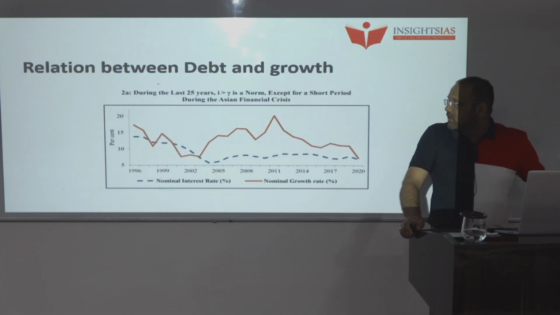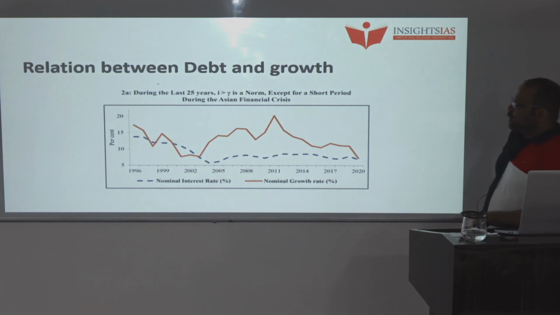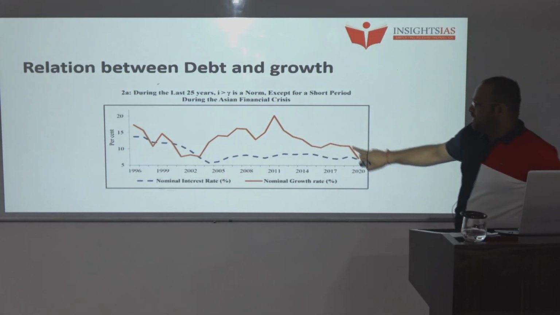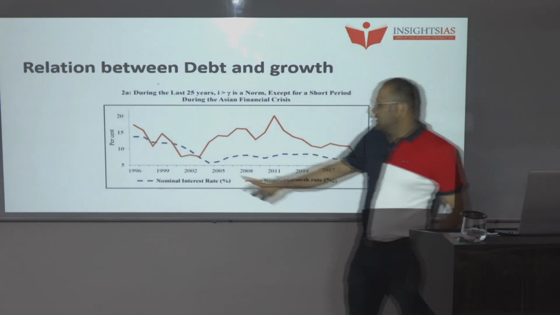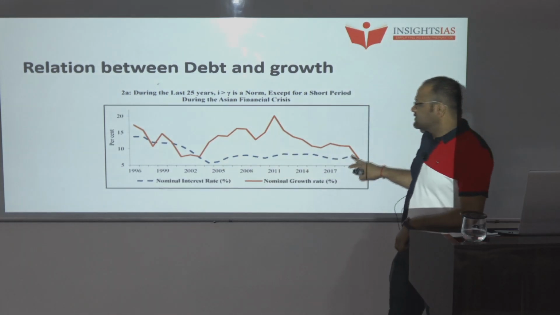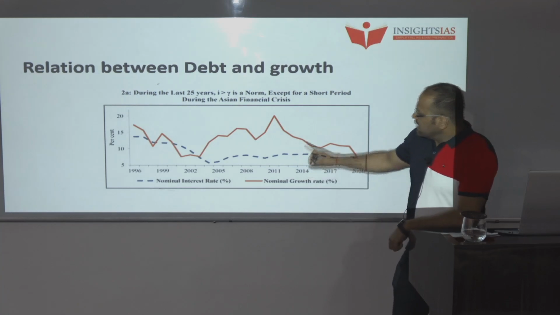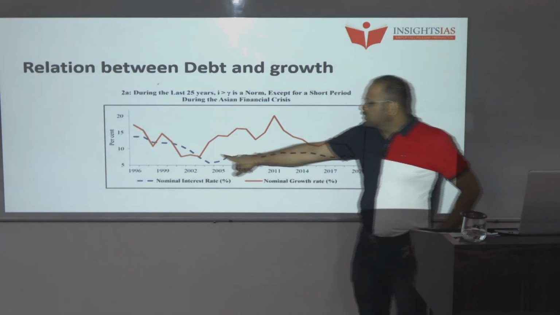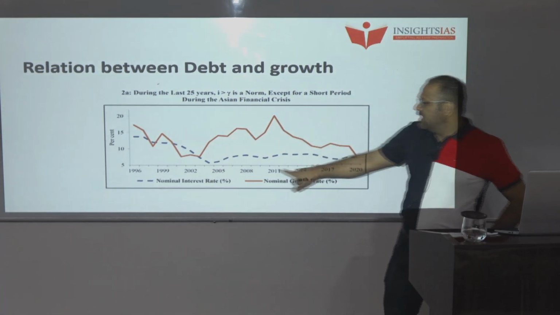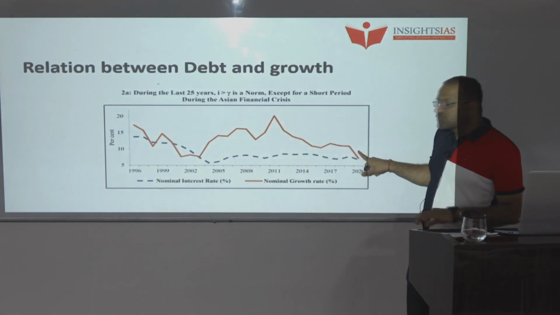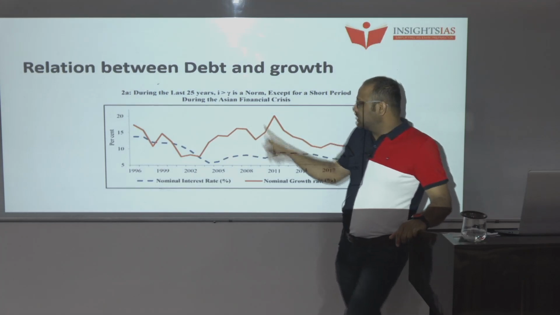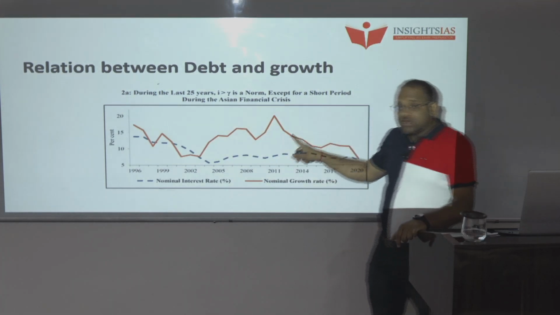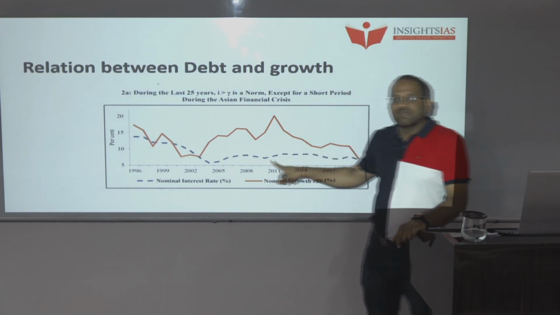So if we analyze the debt and growth, this orange line indicates the nominal growth rate, and this dotted blue line indicates the nominal interest rate. Can you see the difference? The growth rate has always been higher than the interest rate. And observe one more thing: the fluctuation in the GDP growth rate is more in comparison to the fluctuations in the interest rate.